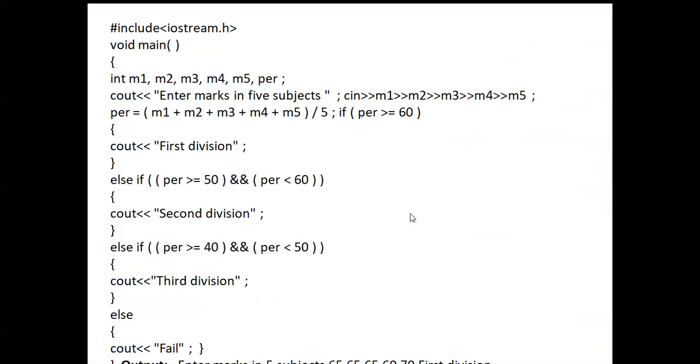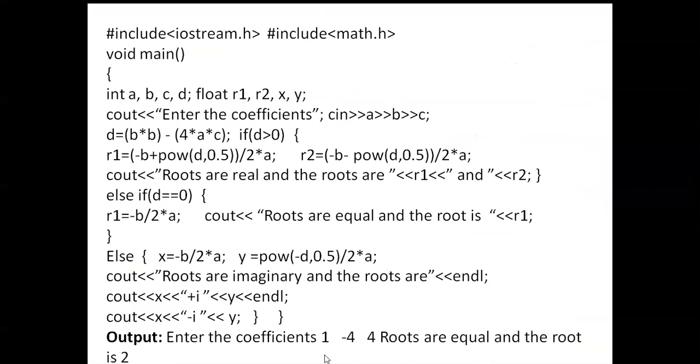Okay, here percentage: if else if a percentage is greater than 50 and percentage less than 60, here you can see second division. Otherwise third division. Else, enter marks of five subjects. Okay, those five subjects are entered there.